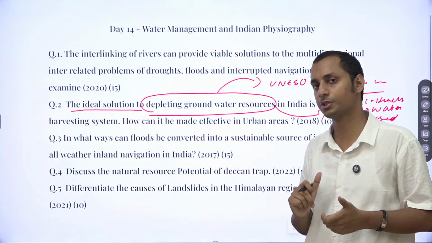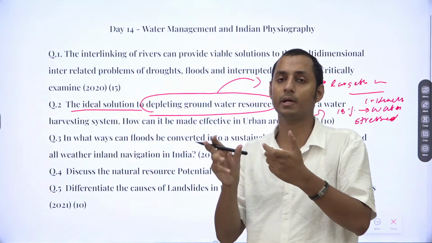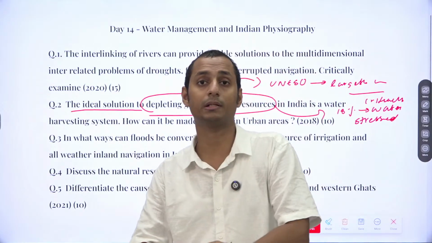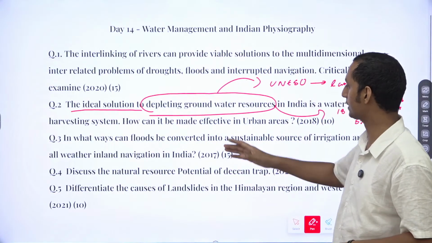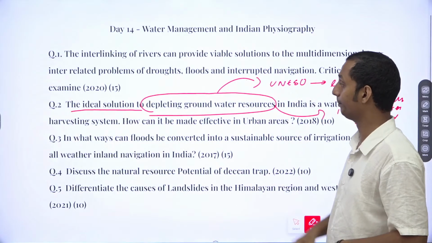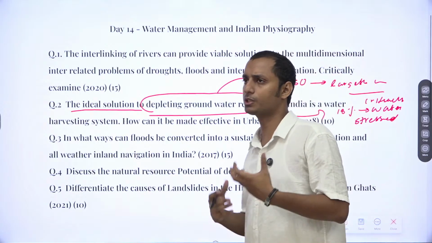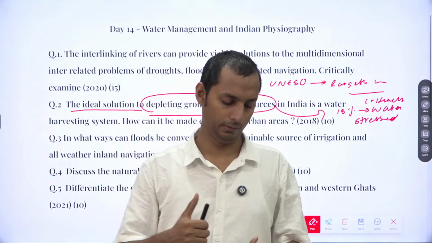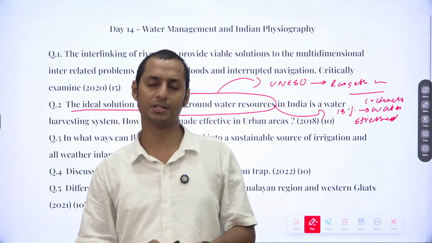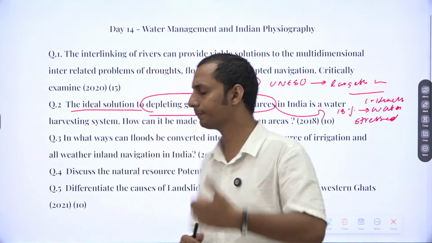And what should be the transition? After you set a fact, water harvesting has been touted as a solution to this, or something like that you need to provide. Now after that, mention how water harvesting system can help in reducing the groundwater depletion. You can mention all these points, okay? Stormwater drainage, percolation, then the ancient systems such as Tankas in Tamil Nadu, Kuts in Rajasthan. Try to mention all these points.